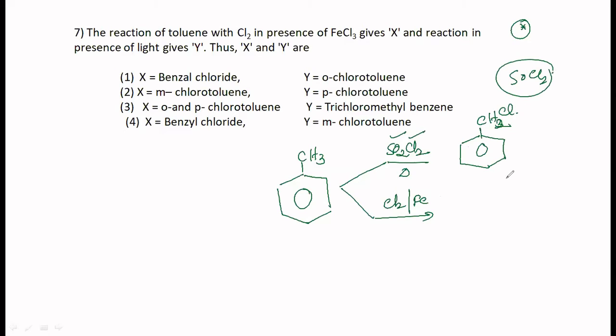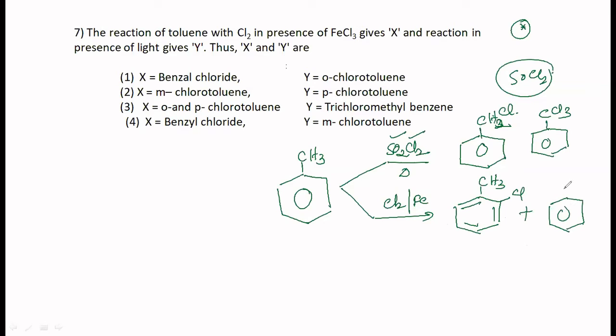Nothing happens to the benzene. So now these two C-H bonds also can be substituted, and you will get CCl3. This is the product. But in the other case, the chloronium ion electrophile is generated, which is going to substitute the ring hydrogen at the ortho and para positions, Cl plus, giving parachlorotoluene. This is the difference.